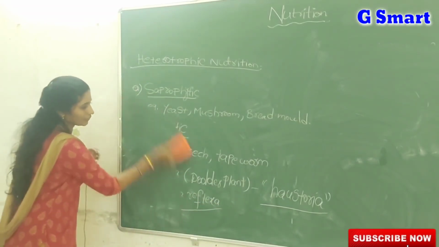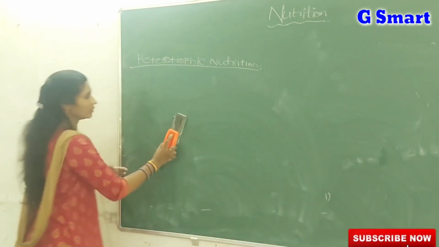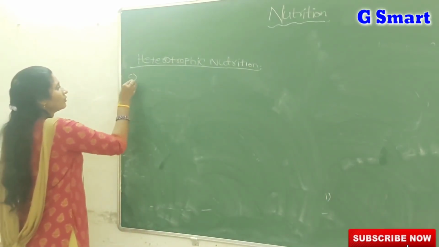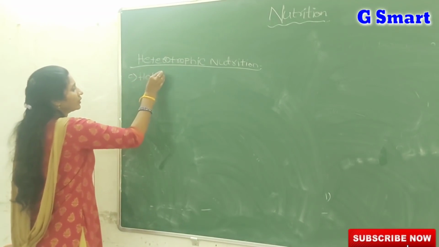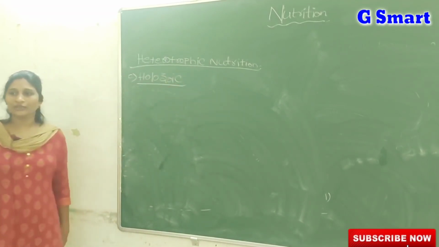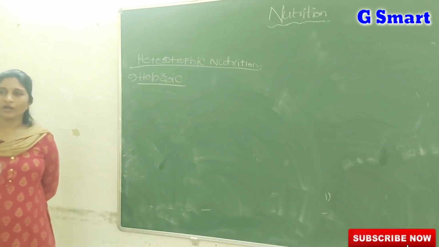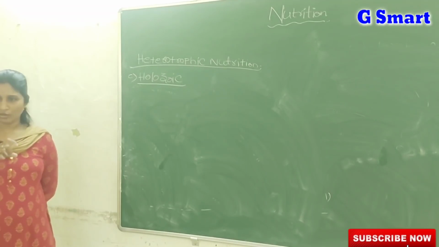So saprophytic, parasitic, and the third we call holozoic nutrition. Just simply close your eyes and remember how you take the food. Whether you eat pizzas, burger, food, or water, you simply ingest it into your mouth.